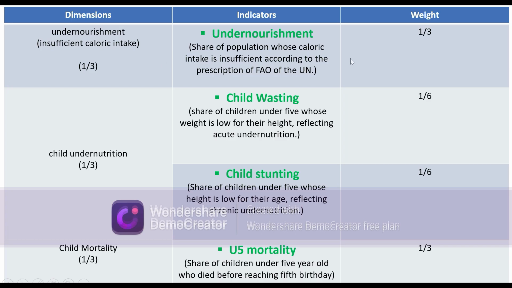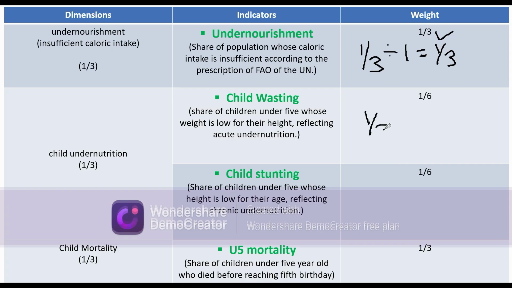For those who have not understood how this one third, 1 by 6 and one third are coming, I will try to make you understand by writing here. One third from the dimension has to be divided with one indicator, so this will be one third. This one third of child undernutrition has to be divided between child wasting and child stunting.